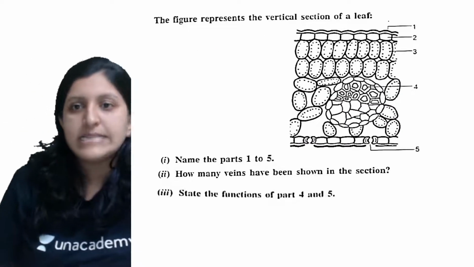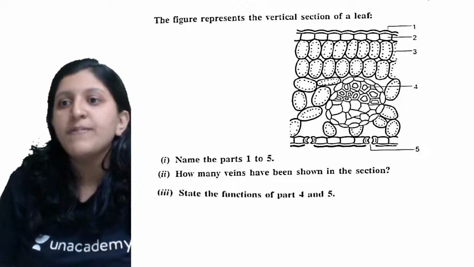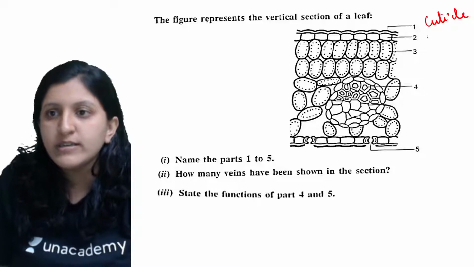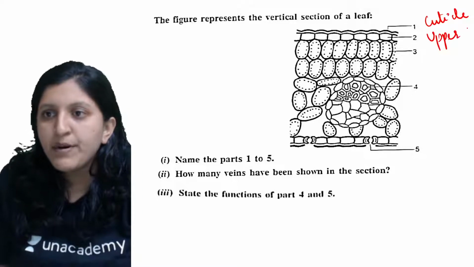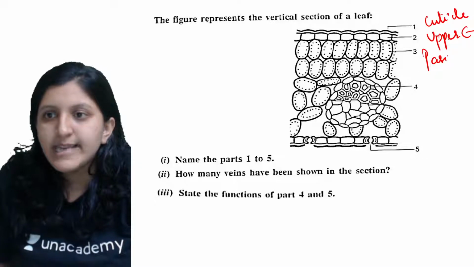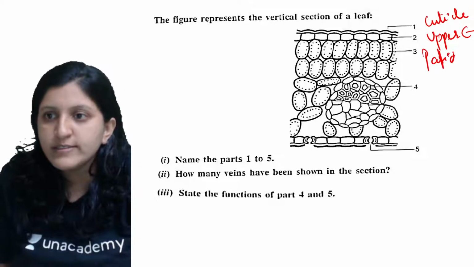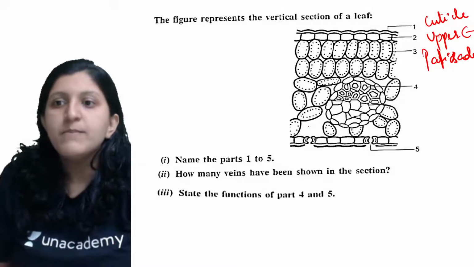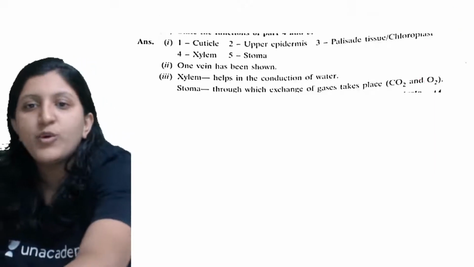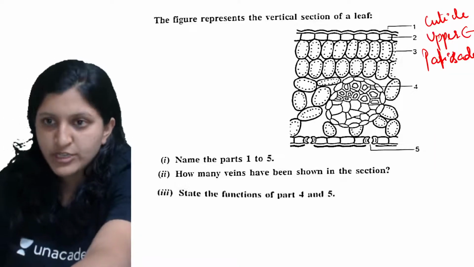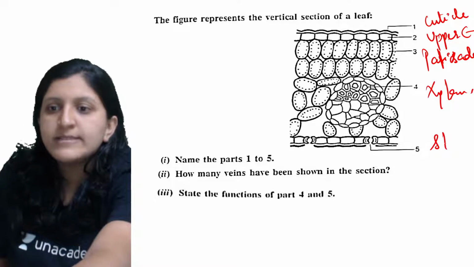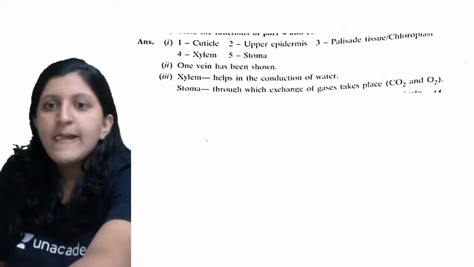The figure represents a vertical section of a leaf where they have given the numbers. There is a cuticle, there is the upper epidermis. This one is the palisade mesophyll, and then you can see there is a vascular bundle. The fourth one is xylem, as mentioned, so xylem and phloem will be there. This is going to be xylem, and this is going to be the stoma or the stomata.